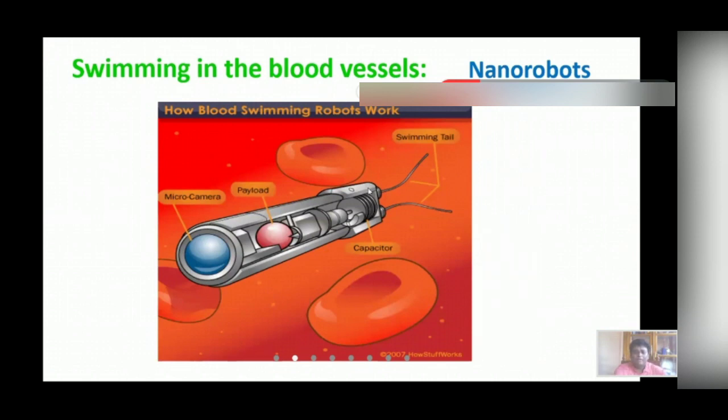We have a small nanostructure. It has a micro camera attached to it, and a payload, which is basically a nanoparticle loaded with the drug, and a capacitor which gets charged so that it powers up the energy. And these are swimming cells, like the flagella of bacteria. Bacteria use flagella when they move in plasma. So this device has flagella, and it can be controlled from outside. This device can enter our bloodstream and show images of various diseases, cells, etc. We can basically view the inner parts of our body.